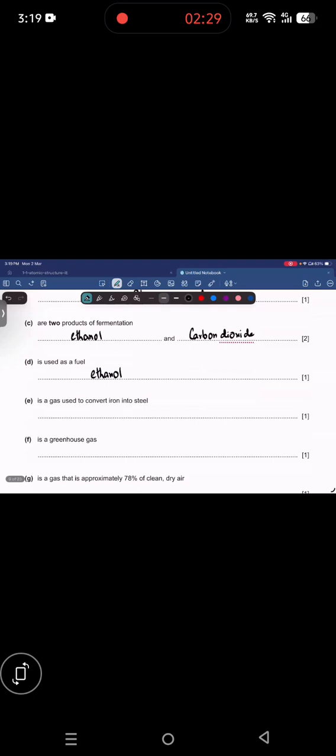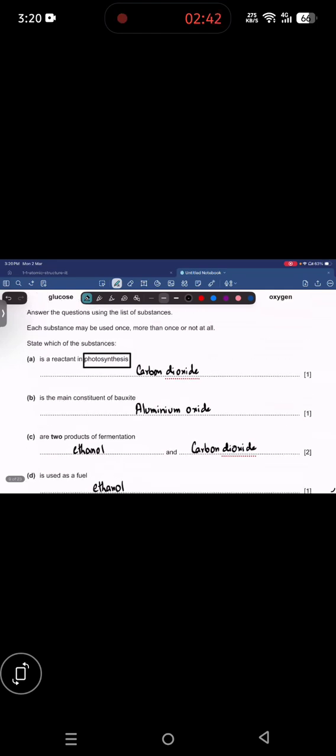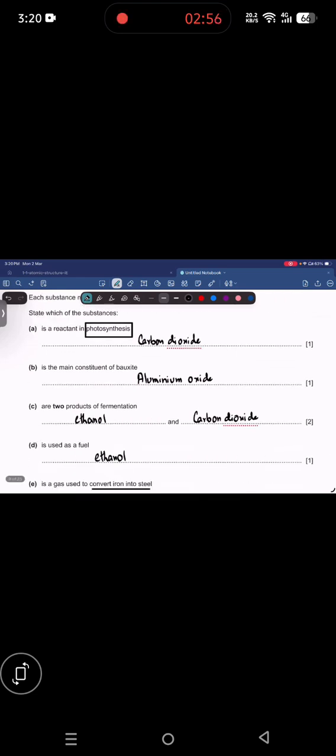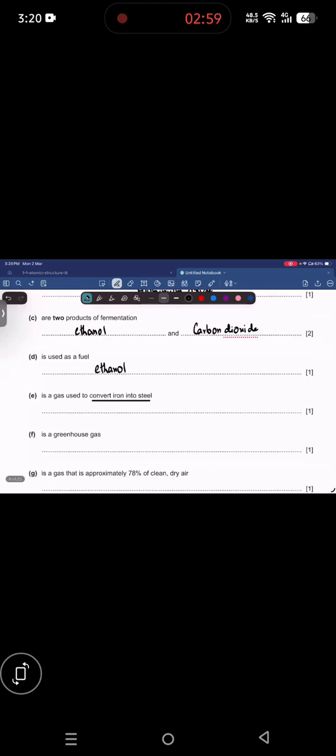Next, which gas is used to convert iron into steel? We have to convert the iron into steel. So which gas is used here? Oxygen gas is used here. Am I right? Oxygen gas is used in the reaction in the extraction of iron. So oxygen is the correct answer here.